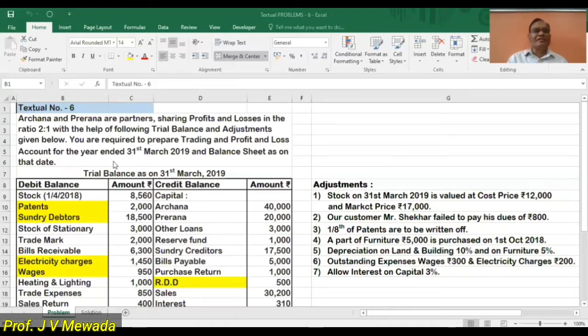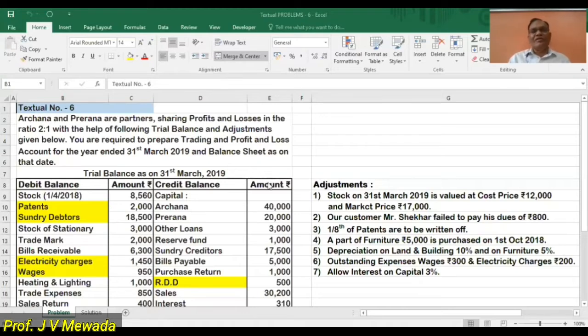This is our trial balance. We are having two partners, Archana and Prerna. They are sharing profits and losses in the ratio of 2:1. So with the help of the following trial balance and the adjustments, we are asked to prepare trading account, profit and loss account, and the balance sheet.